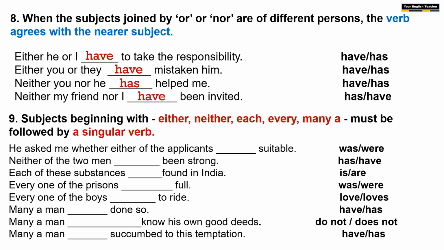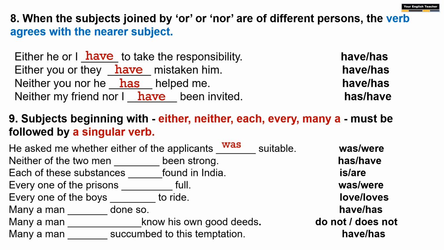Here the subject is either of the applicants. The subject is beginning with either. What is the rule? If it is beginning with either, we must use a singular verb. So what is the singular verb here? Was.